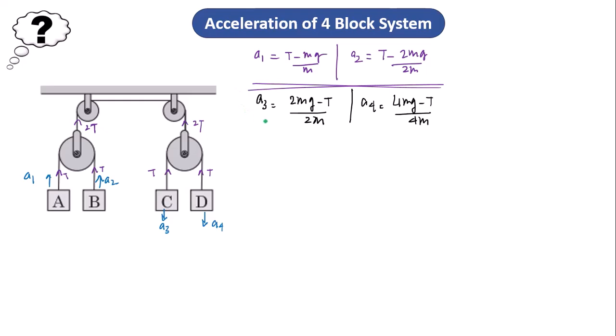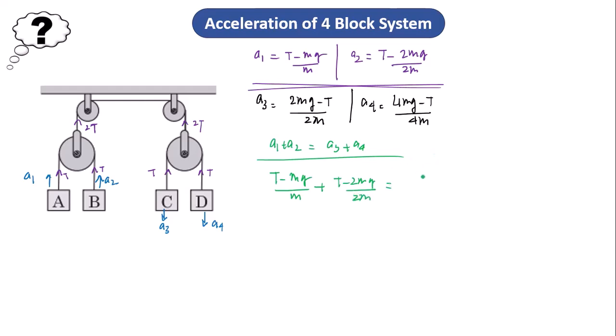So what is that relation? a1 plus a2 should be equal to a3 plus a4. So once I write this, if I use the values of a1, a2 and all those things, I get (T minus mg) by m plus (T minus 2mg) by 2m should be equal to (2mg minus T) by 2m plus (4mg minus T) by 4m.